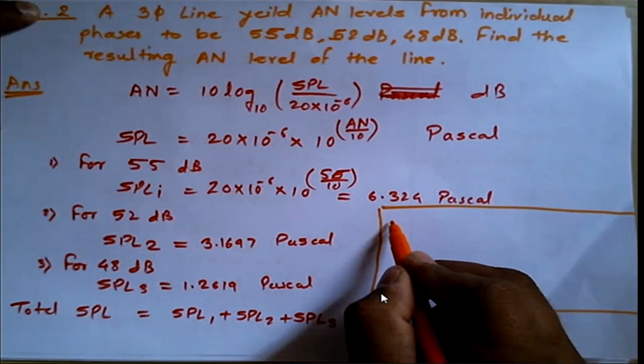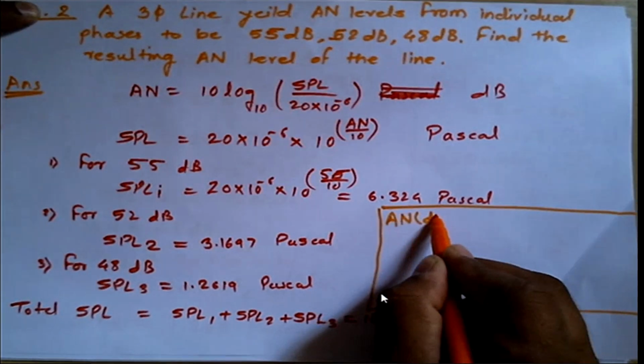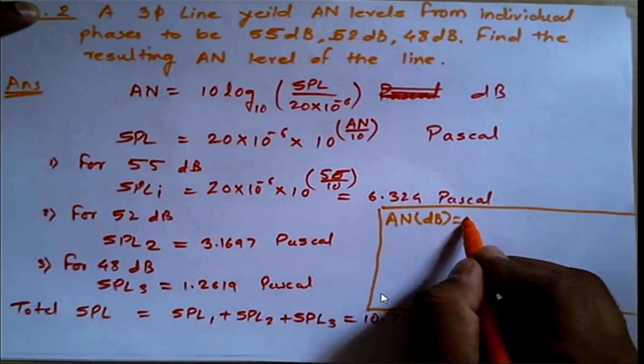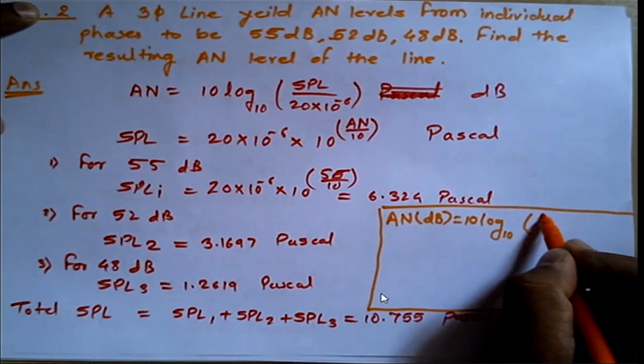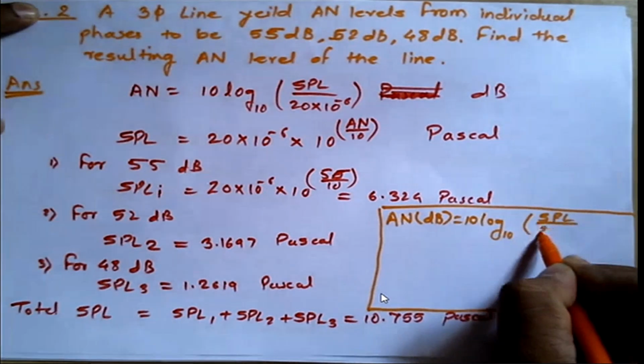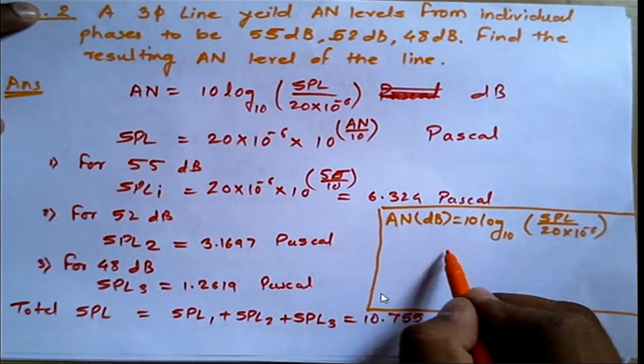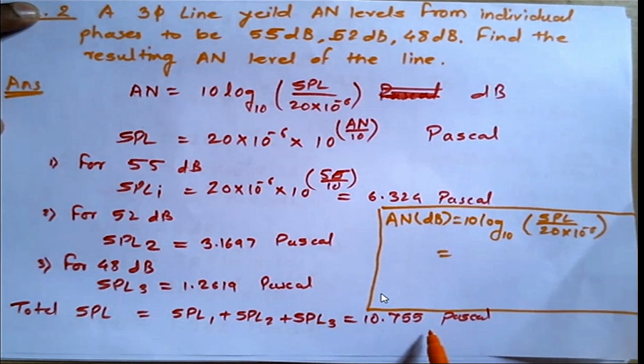So how to calculate? The audible noise in dB is equal to 10 log 10 of SPL upon 20 into 10 raised to minus 6. You know the value of SPL, which is equal to 10.755. Do the calculation.